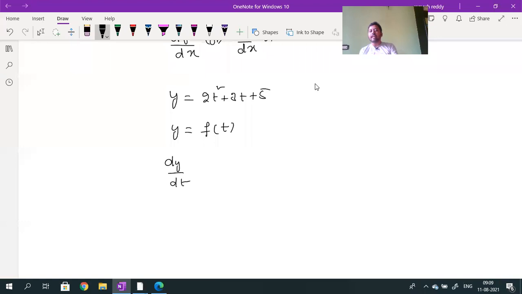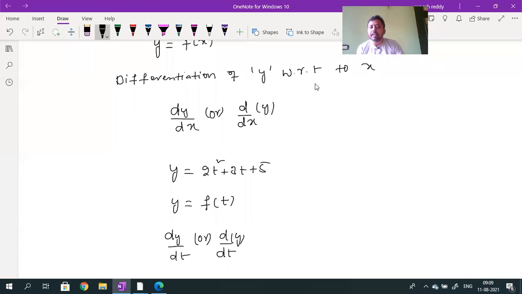Dy by dt can also be written as d by dt of y. You should know that d by dt is not separate. D by dt is called one operation. That operation is called what? A derivative, or it is also called a differentiation, which can be written as d by dt of the y value. Derivative of y with respect to time. So what is the derivative indicating? Here y is a dependent quantity, t is an independent quantity.